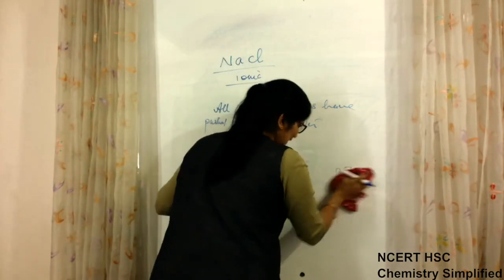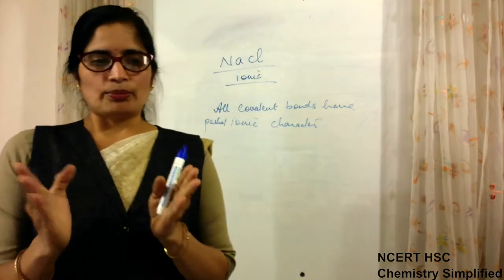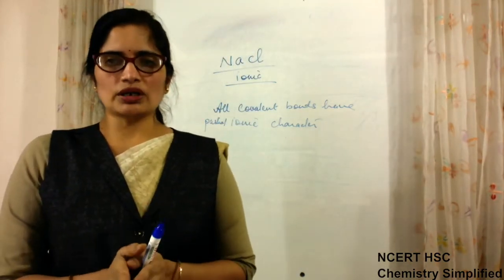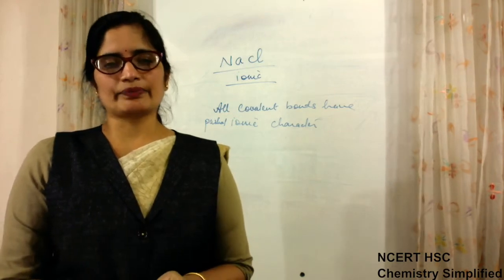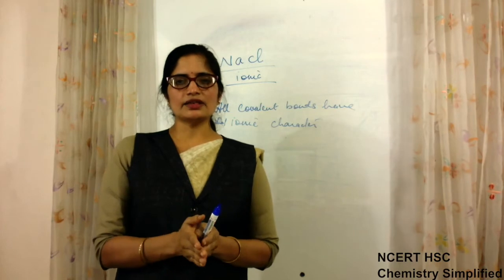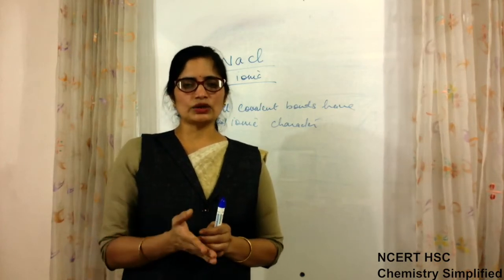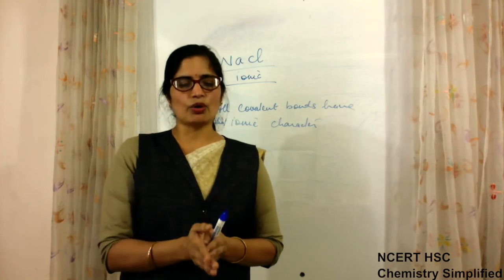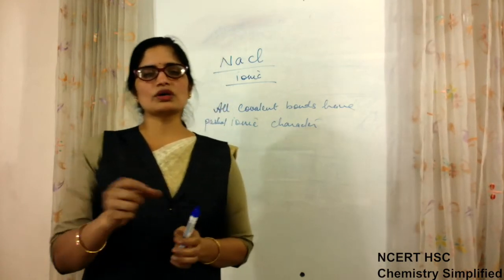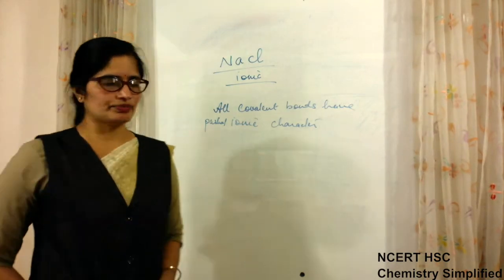Though it will not actually act like that, we can say that the two kinds of bonds are not actually different, they are intermixed in each other. If the electronegativity difference is high, then that bond is known as an ionic bond, and if the electronegativity difference is less, then the bond is known as a covalent bond, because it is just being shared, not pulled by any one atom.